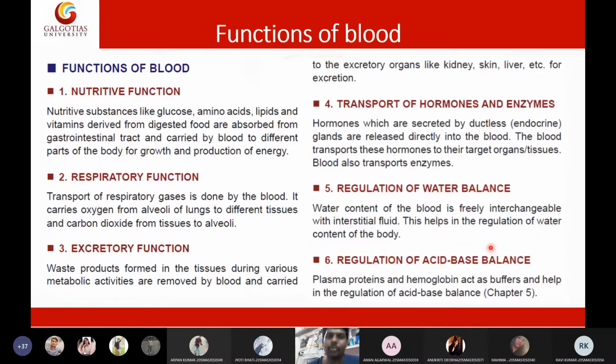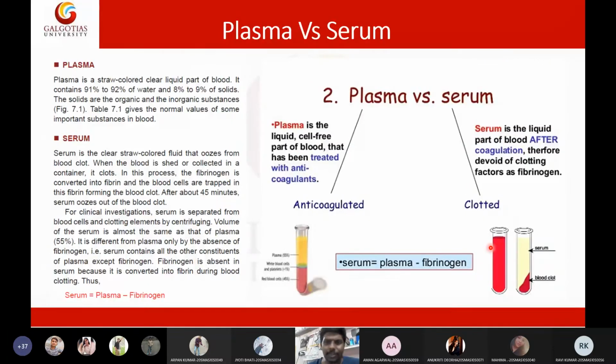Next is functions of blood. Before I tell the functions, can anyone guess the functions of blood? Few examples of blood functions. Transport of gases, nutrients. Maintaining balance.